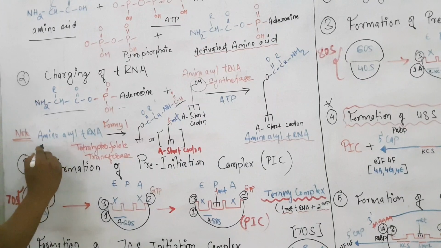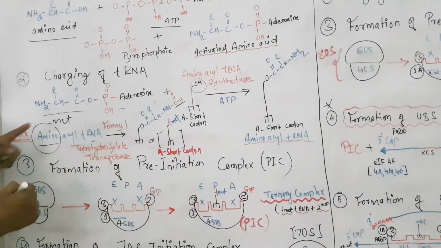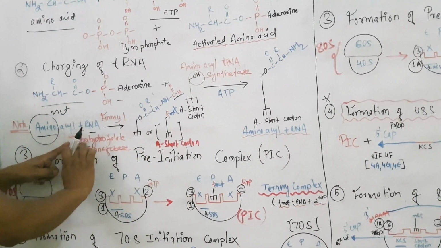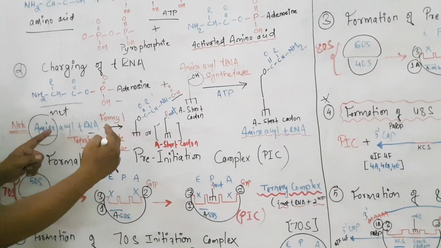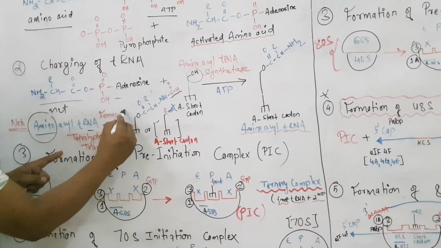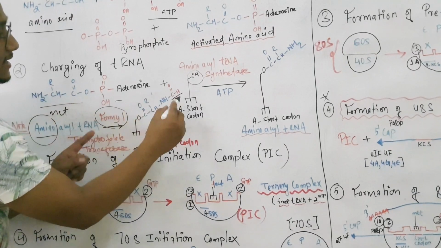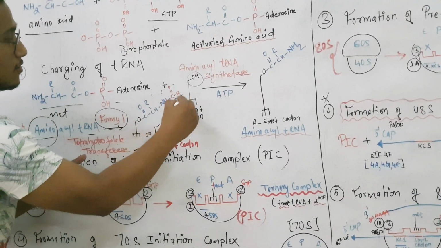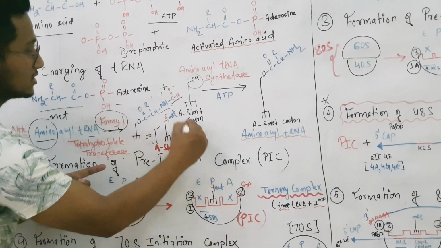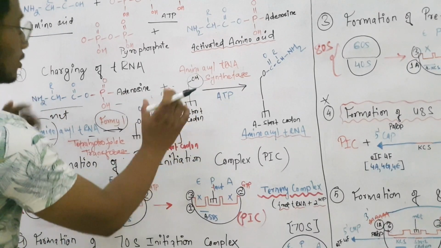So this aminoacyl tRNA which carries the amino acid, let's say it is methionine, this methionine needs to be formylated. Therefore, bacteria or prokaryotes have an enzyme called tetrahydrofolate transferase which transfers the formyl group to the tRNA, and thus this is the formyl group. Or in a very easy way, we can just look at this structure. This is tRNA with fMet. Okay, so this is how we charge our tRNA.